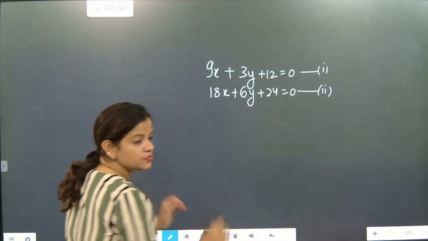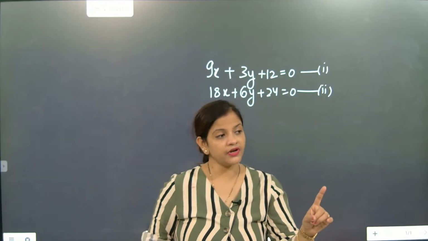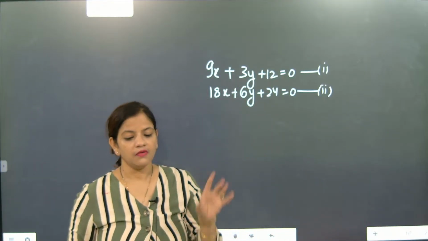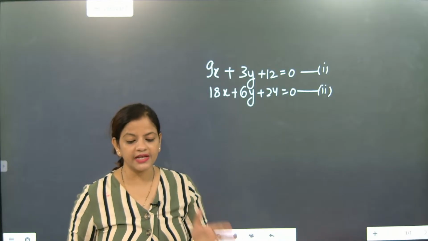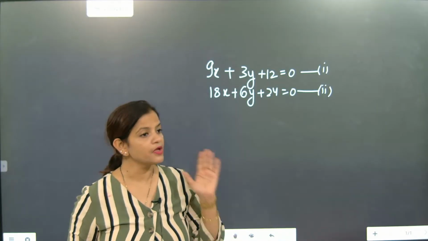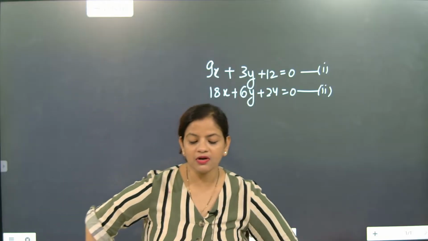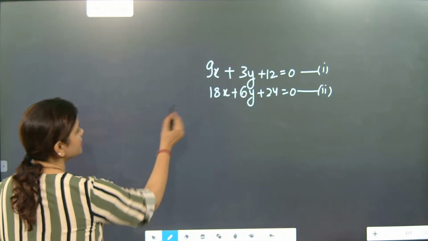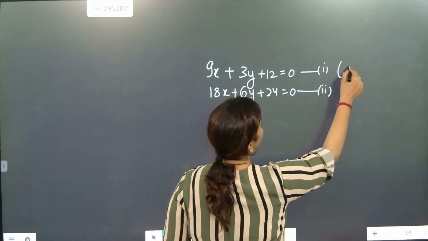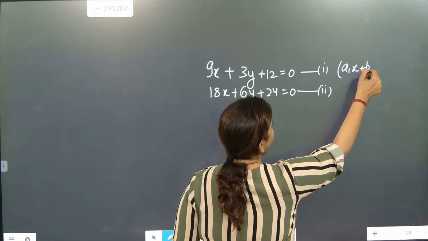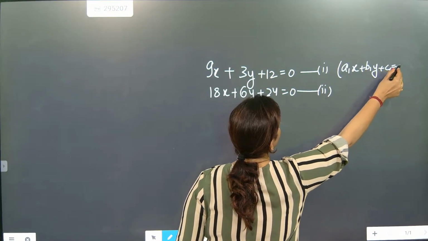When you are solving, you must be writing everything properly. You people are having only one problem: you are not writing properly. So here, compare this equation with the general equation a1x plus b1y plus c1 equal to 0.